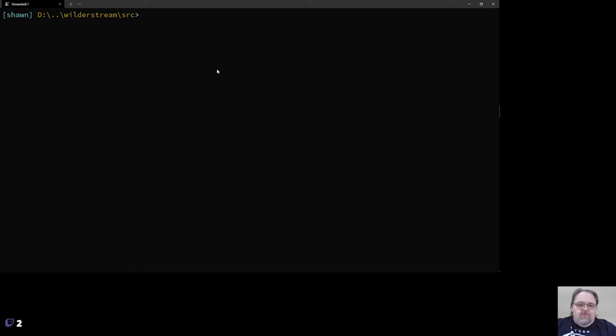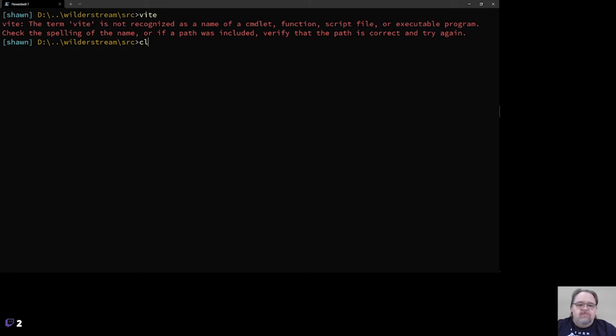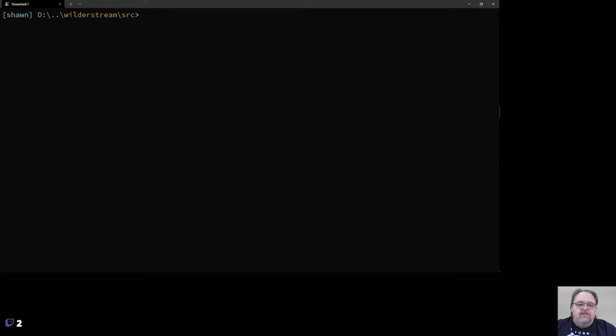And what we want to do is start with a Vite project. I'm going to start with the Vue part of the project and build it up, and then we'll get into moving it into ASP.NET, and we'll build some APIs in ASP.NET that it communicates with, and we'll go from there. So the first thing is I have Vite installed. Actually, I don't. That's right. Vite's a little different there.